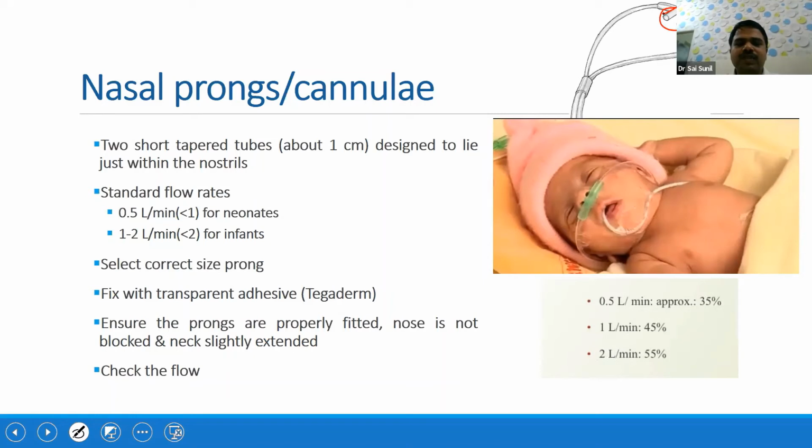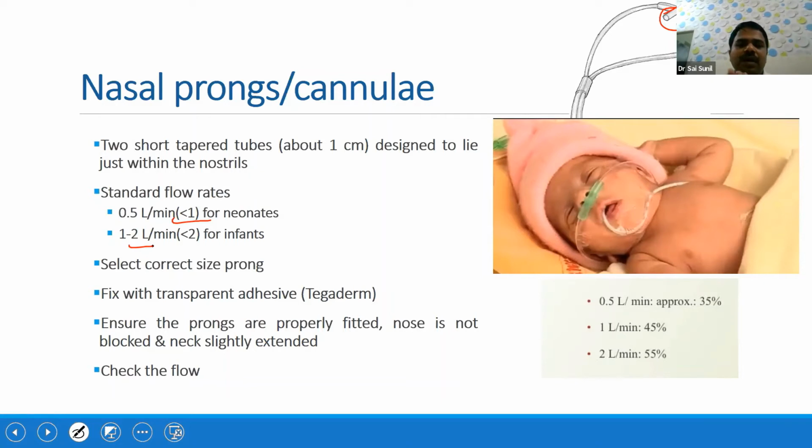For neonates, we should use less than 1 liter per minute. Usually we start with 0.5 liters per minute, if the option is there. Maximum we go up to usually 2 or at most 2.5 liters per minute, not beyond that. For infants, we'll go up to 2 liters per minute, which is common, and up to 3 liters per minute maximum.